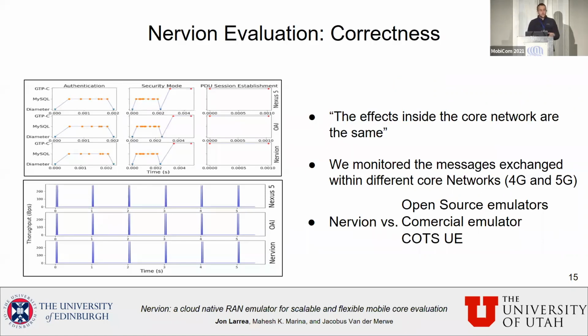Based on that definition, we decided to monitor different core network implementations while we were generating different kinds of control plane actions and different kinds of traffic loads with different RANs. In particular, we used, of course, Nervion. We used some open source emulators, a commercial emulator, OpenEPC, and also a physical phone, a commercial phone. And we proved that there is no difference between the effects that Nervion produces within the core and the effects that a commercial phone produces within the core, therefore proving that Nervion is correct.